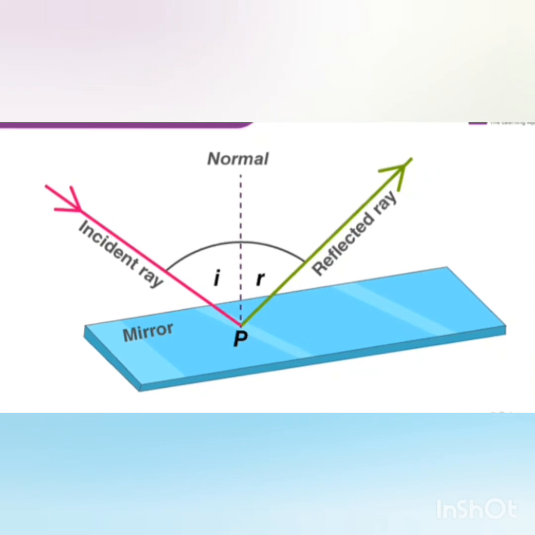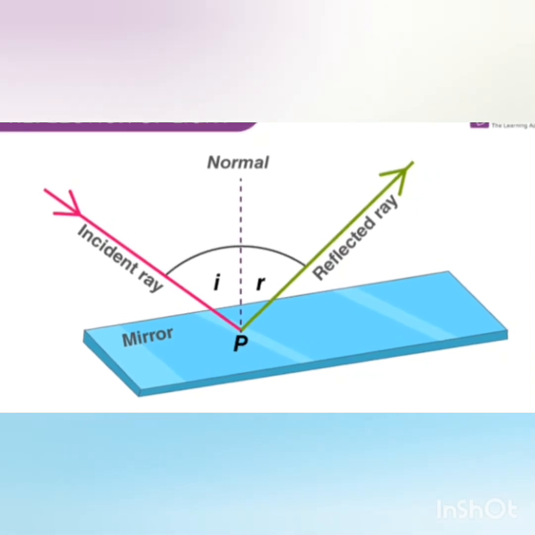Next we have the green ray of light which is marked as the reflected ray. So what is a reflected ray of light? The ray of light which bounces back to the medium from which it is coming after reflection is known as the reflected ray.